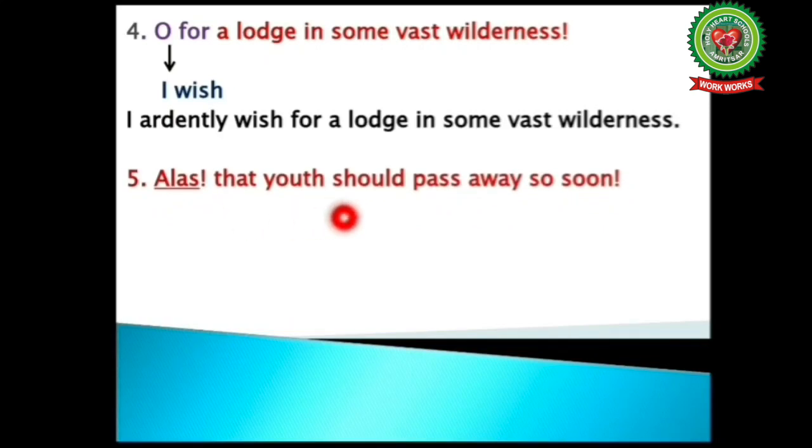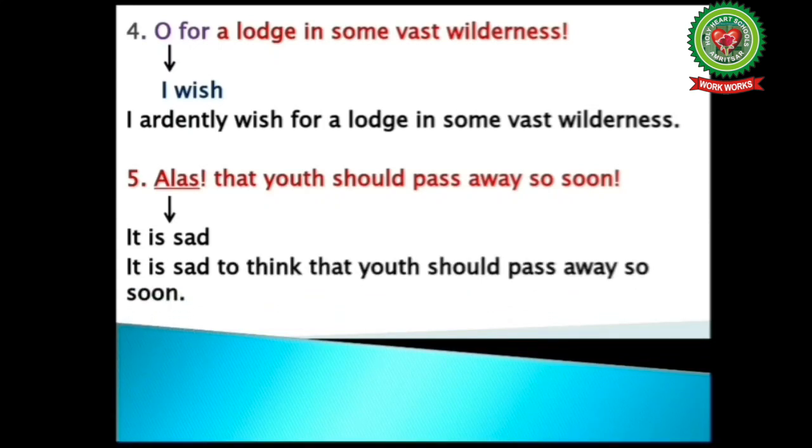Alas, that youth should pass away so soon. Again students, this is an exclamatory mark. But here students, the interjection alas is given to us, which shows a strong emotion of sadness. So we can write it is sad at the place of alas and change exclamatory mark into full stop. So our answer will be it is sad to think that youth should pass away so soon, full stop.